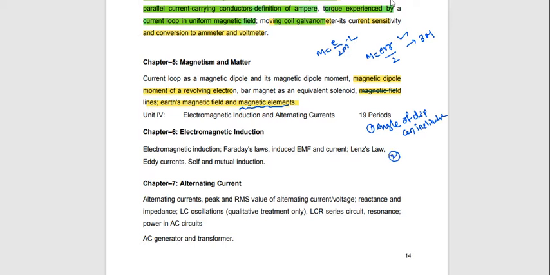The second one is angle of magnetic declination. The next one is the horizontal component of Earth's magnetic field. These are the three elements and the relation between them. There is a formula: tan delta is equal to BV by BH. And the net Earth magnetic field formula is B equal to root of BH square plus BV square. Very, very important.